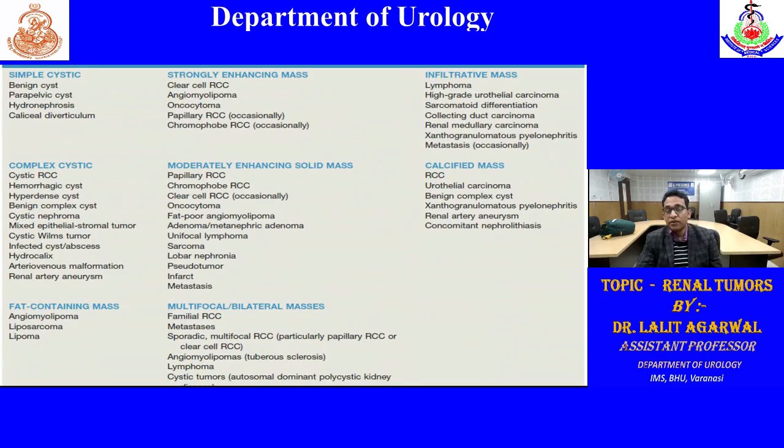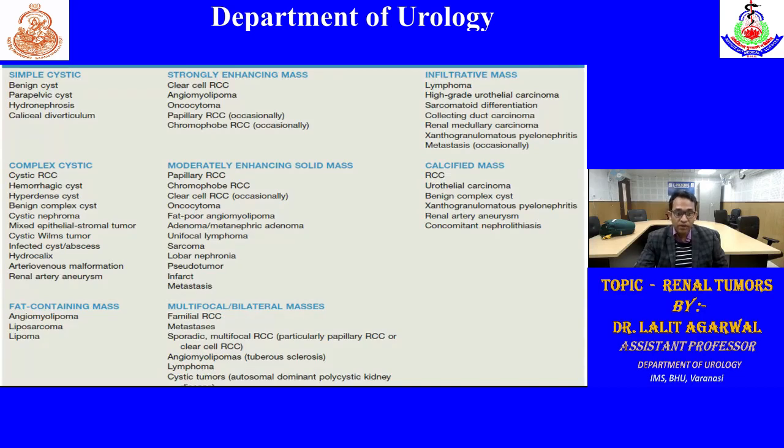We can also classify tumors according to the enhancement on CT scan or MRI. Strongly enhancing tumors are clear cell renal cell carcinoma, AML, and oncocytoma. Papillary and chromophobe are rarely strongly enhancing; they are moderately enhancing, as are rarely clear cell, oncocytoma, and fat-poor angiomyolipoma.